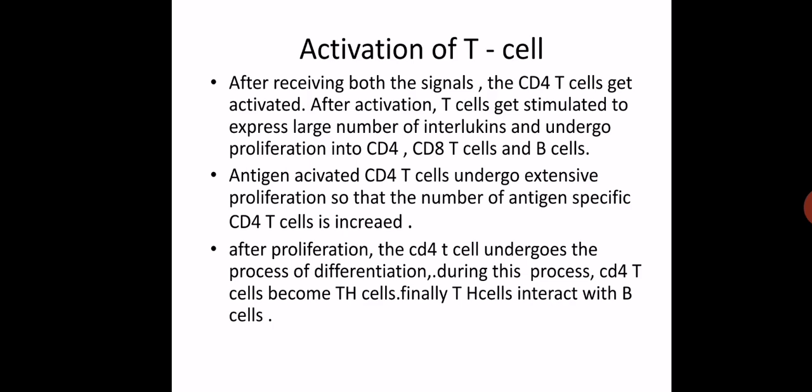After proliferation, the T4 cell undergoes processing, then interacts with the B cell later on. Once the T4 cell interacts with the B cell, meaning the antibody secreting cell, remember that, once there is interaction of T cell with the B cell, then there is production of the antibody. Okay. So today we will stop here. In the next lecture we will study the next mechanism, which is related to stimulation by the B cell. Thank you.